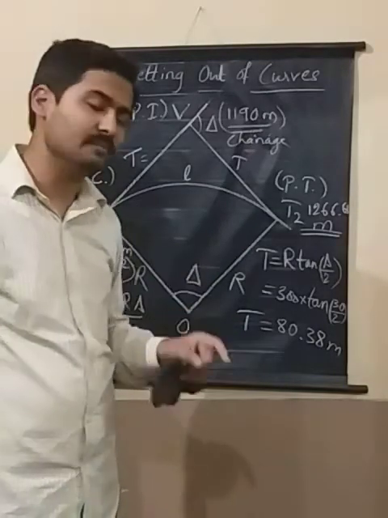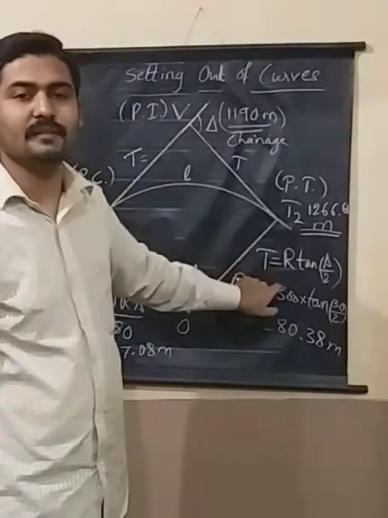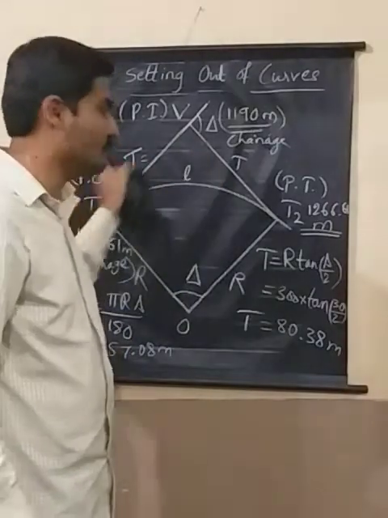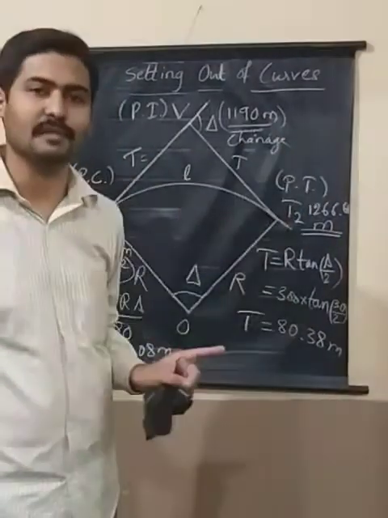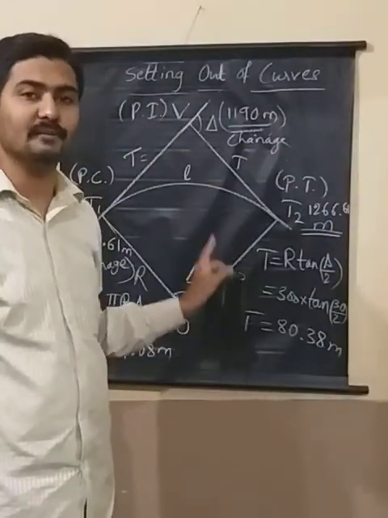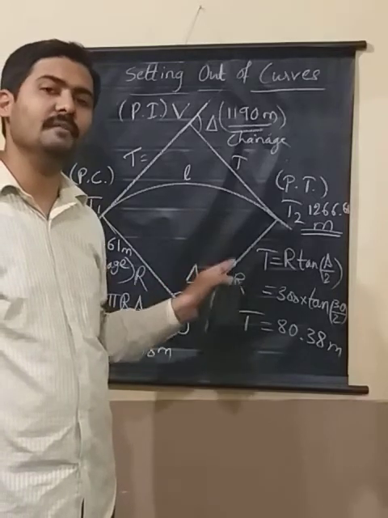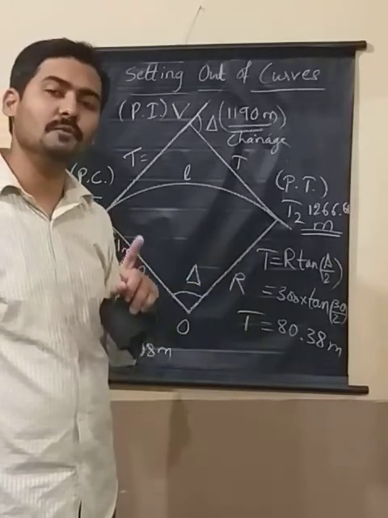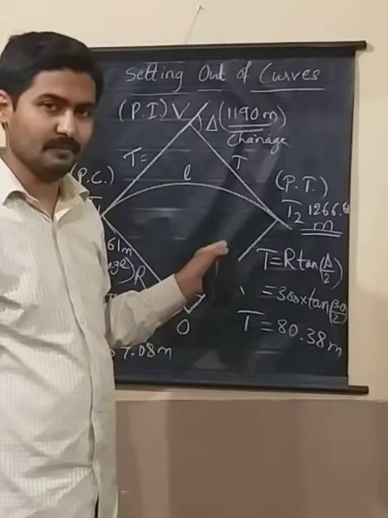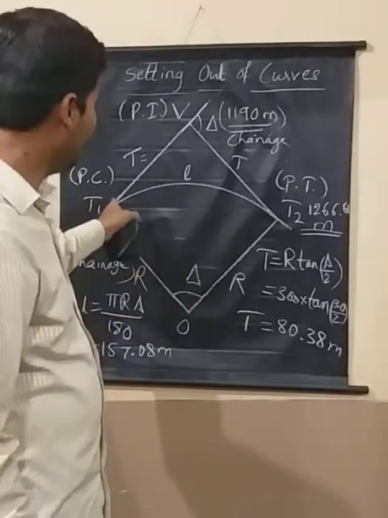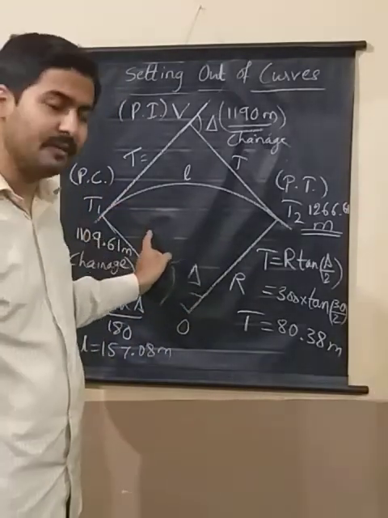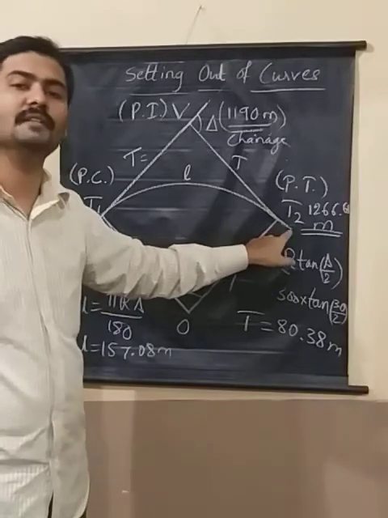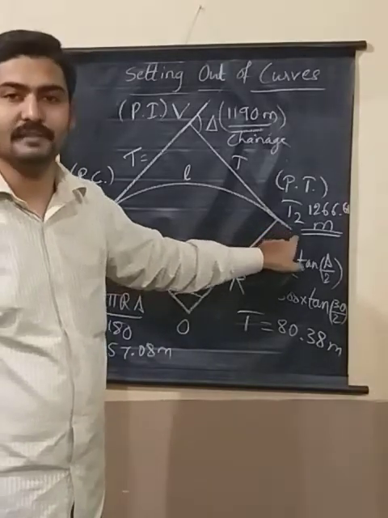So every problem requires you to understand this first, and you are supposed to solve this, then the actual problem starts. So this is the preliminary calculation required for every problem you get in setting out of curves. Clear with this? So how to get the chainage of the point of curve and the chainage of the point of tangency.